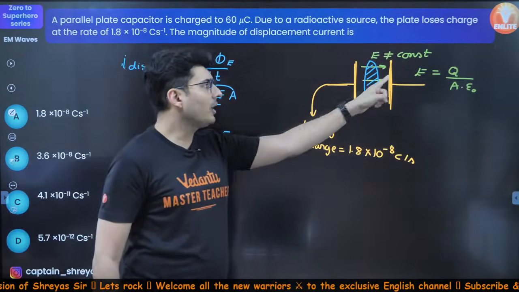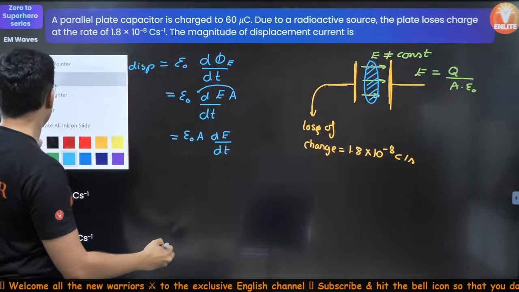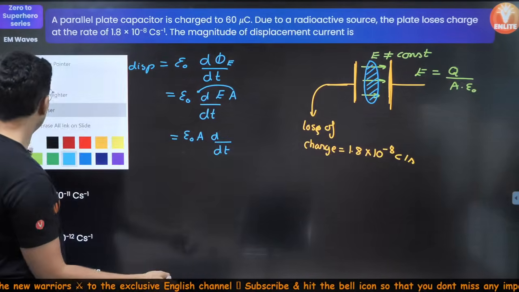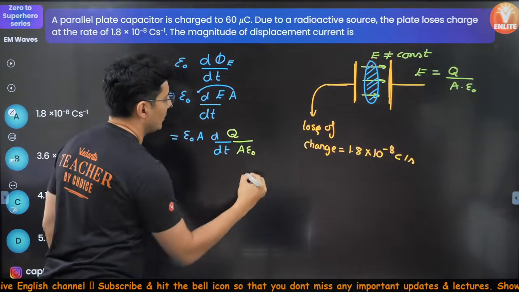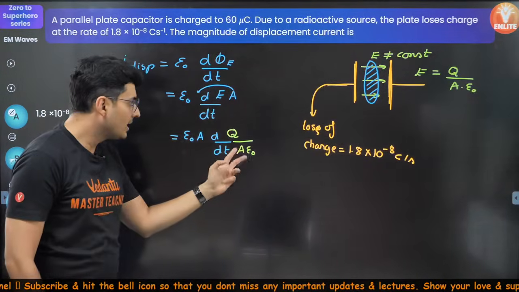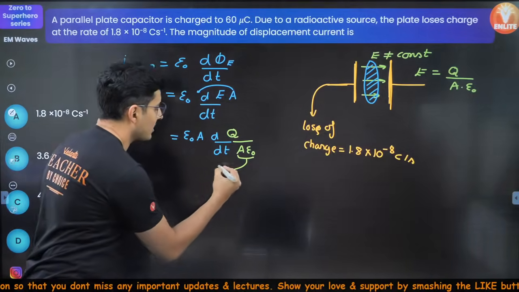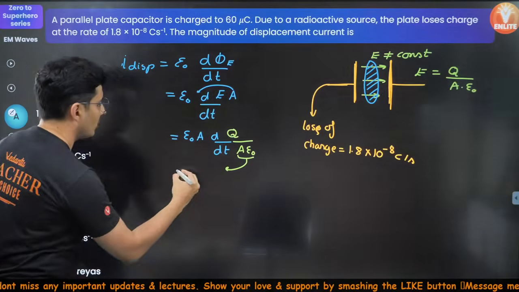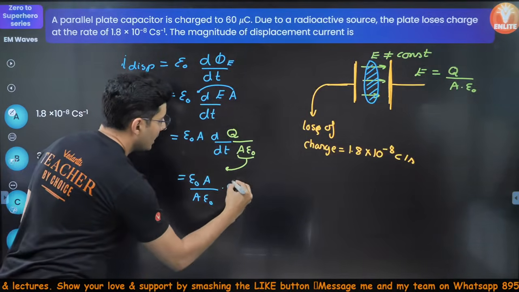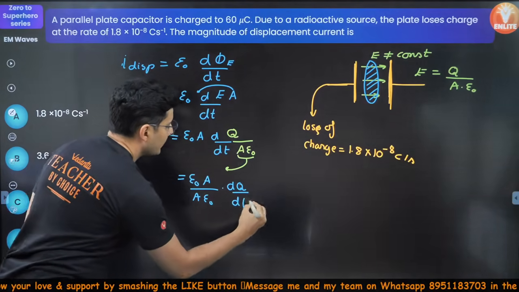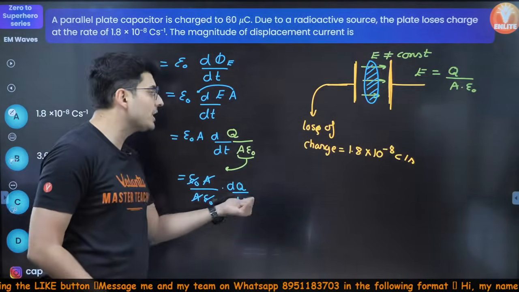But wait a minute, I know the value of E. E is Q by A epsilon naught. So, instead of writing this E, I will write Q by A epsilon naught. Now the next thing: A is a constant, epsilon naught is a constant, so shift these two outside. So what will I get? Observe, epsilon naught A by A epsilon naught into dQ by dt. The best part is epsilon naught and A get cancelled. I am just left with dQ by dt.